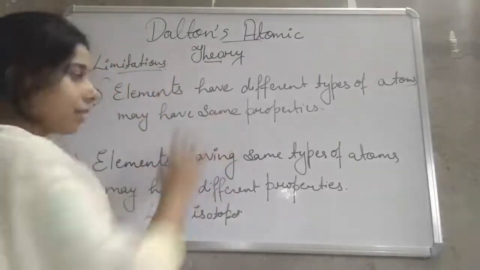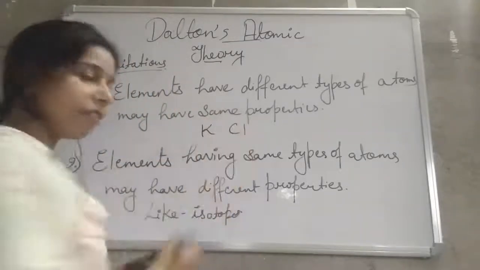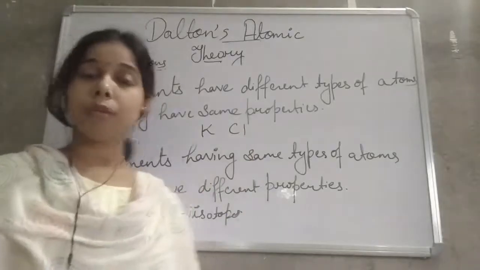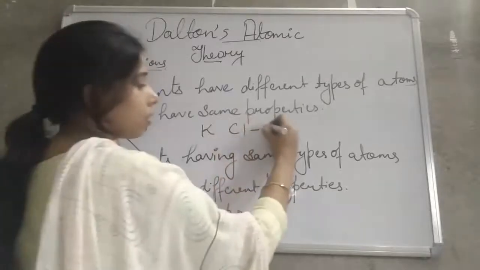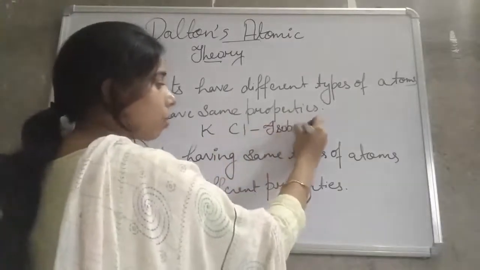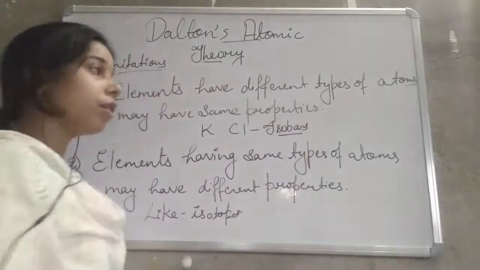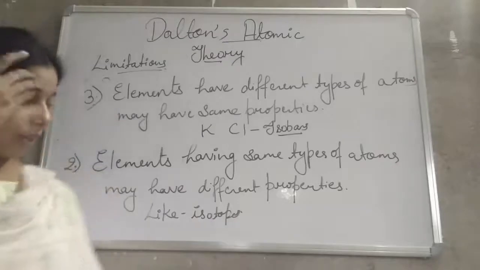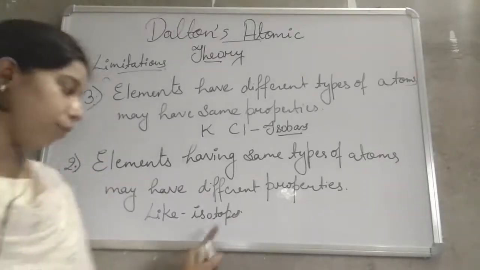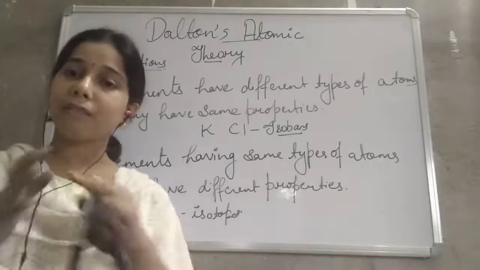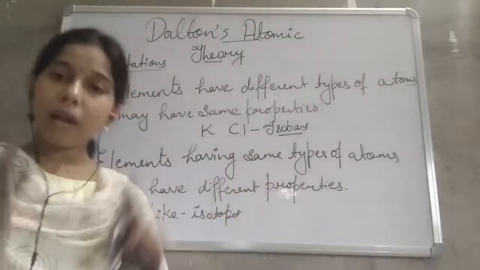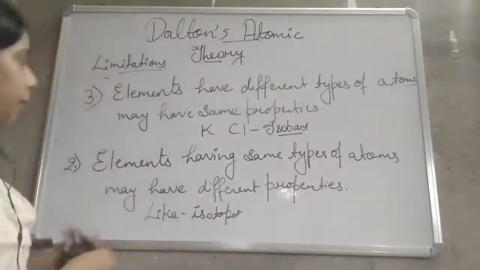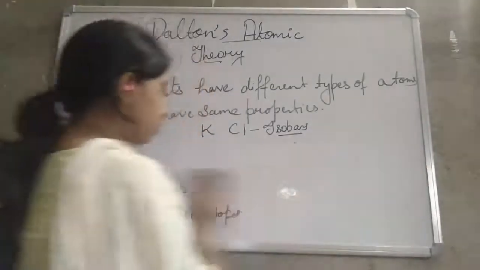Now for this, where the two different elements have the same atomic mass, we use a term, and that is known as isobars. So isobars are where two different types of elements are there, but their atomic mass is common. Isotopes are where one element has different atomic masses, and here two elements have the same atomic mass. So this is the third limitation of Dalton's atomic theory.